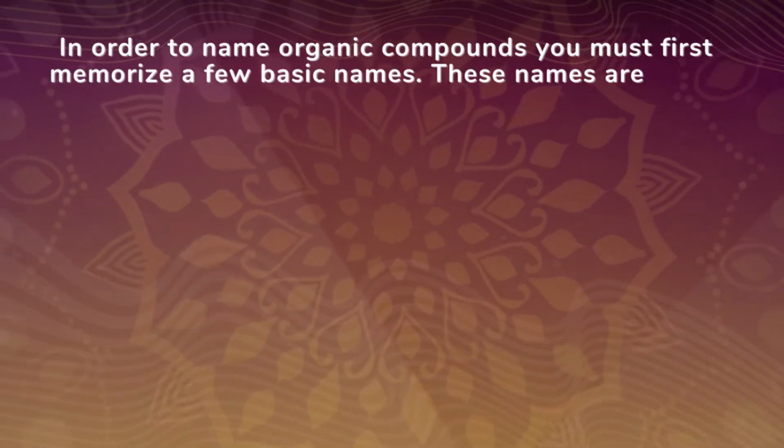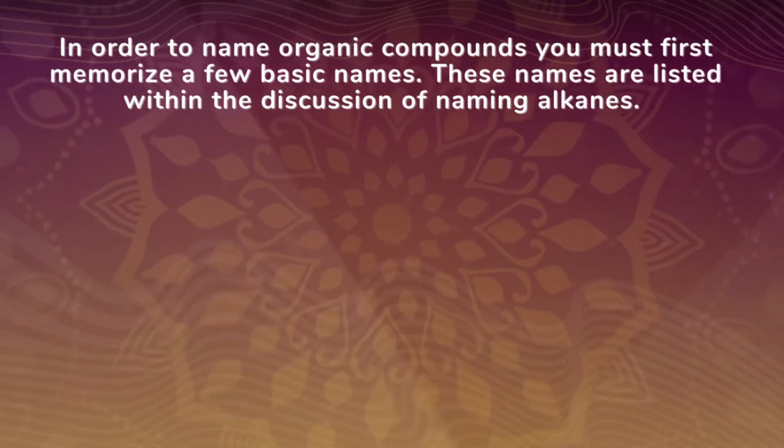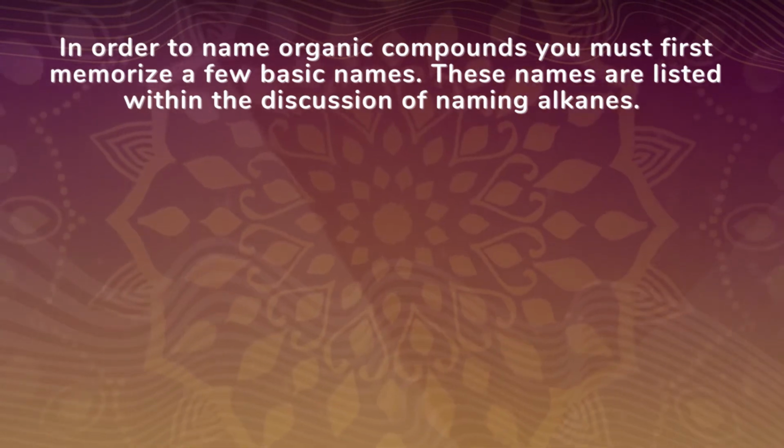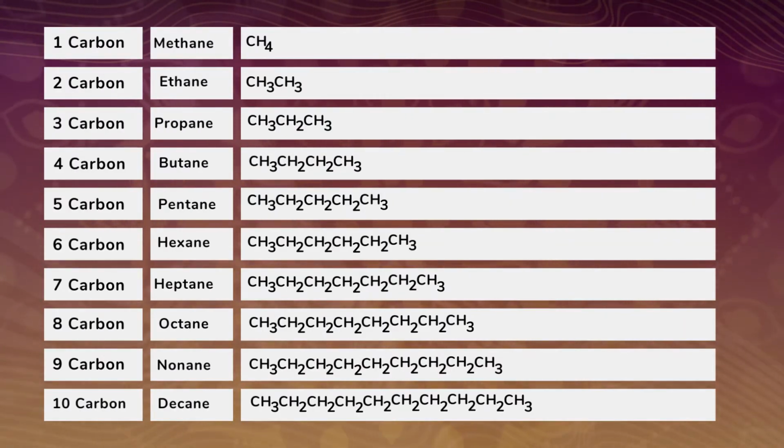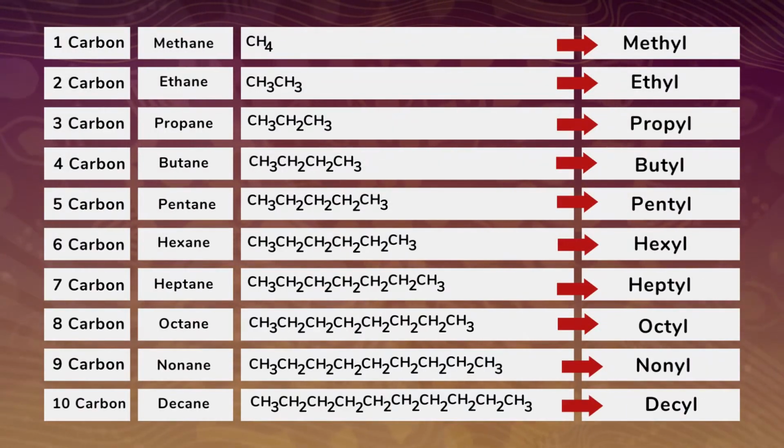In order to name organic compounds, you must first memorize a few basic names. These names are listed within the discussion of naming alkanes. In general, the base part of the name reflects the number of carbons in what you have assigned to be the parent chain. The suffix of the name reflects the types of functional groups present on or within the parent chain. Other groups which are attached to the parent chain are called substituents, alkyl groups such as methyl, ethyl, and others.